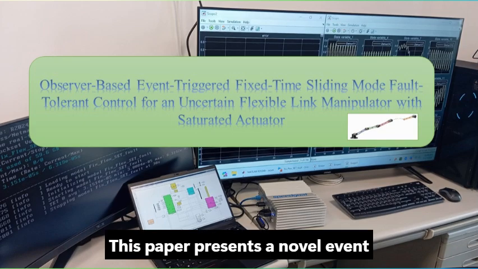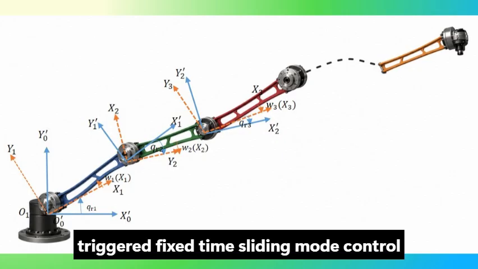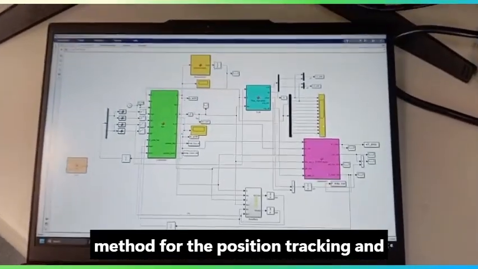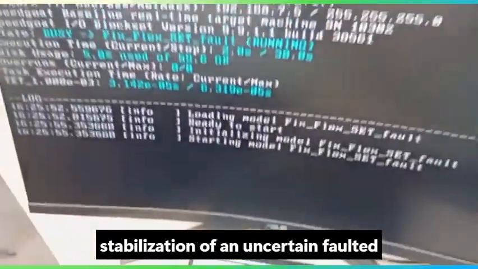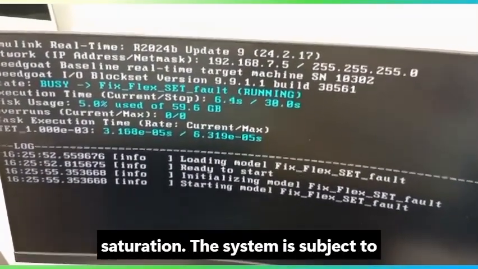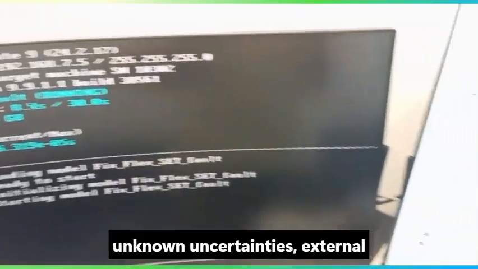This paper presents a novel event-triggered fixed-time sliding mode control method for the position tracking and stabilization of an uncertain faulted flexible link manipulator with actuator saturation. The system is subject to unknown uncertainties, external disturbances, and faults.